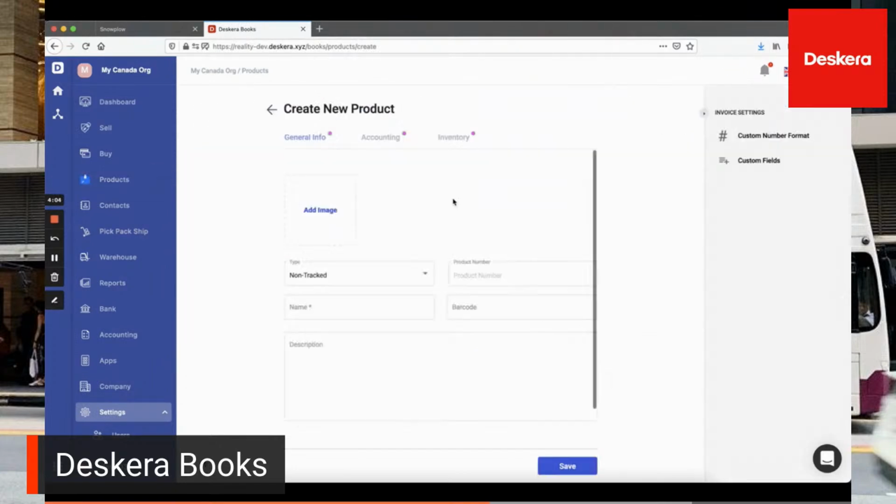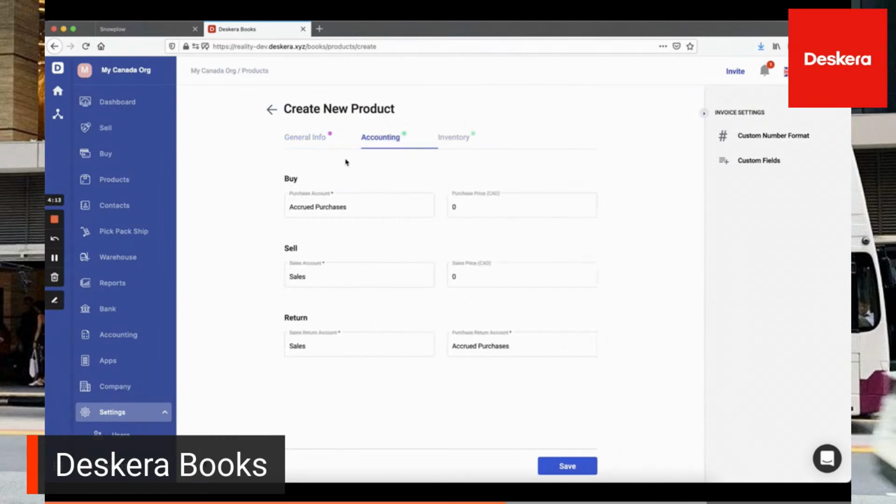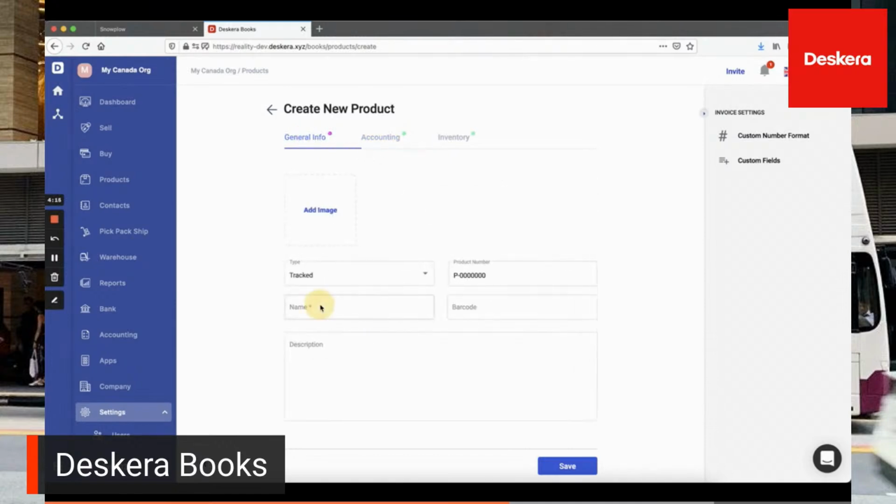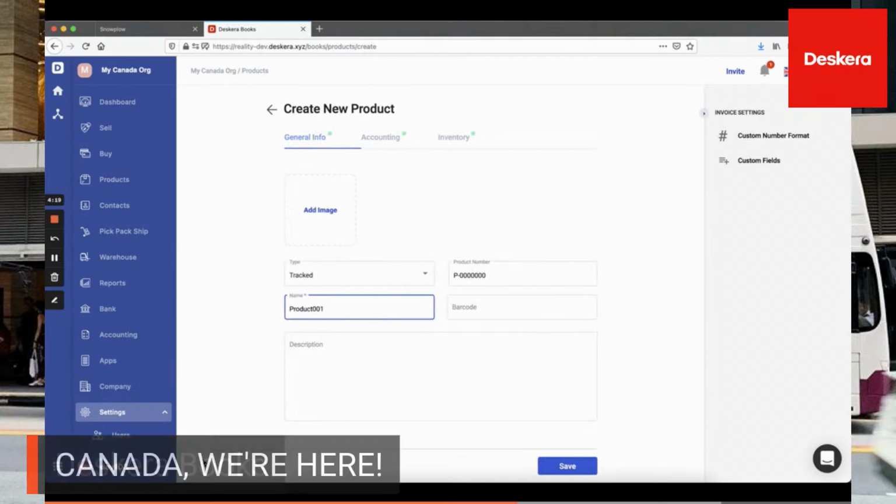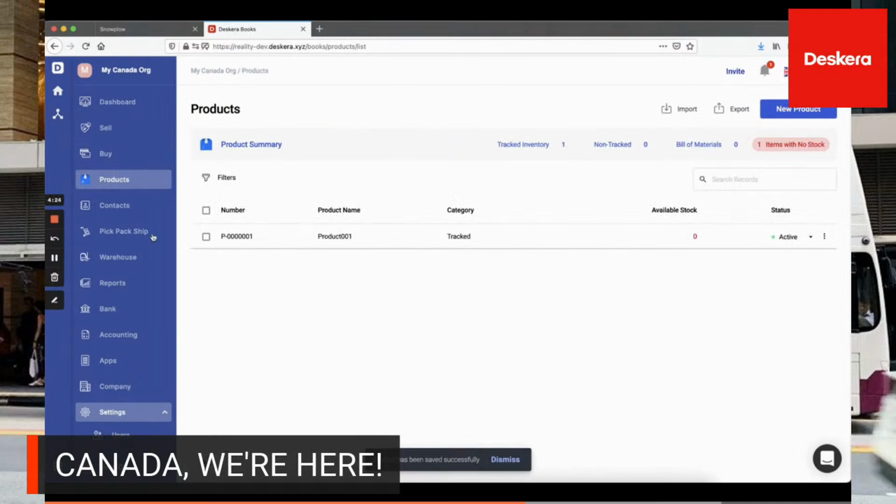Next, let's go to products. I don't believe there's any changes for products for statutory requirements here, but you can see here we have tracked and non-tracked. We have our accounting. It's auto-picked normally, just like our normal system, and you can put in the name here. For example, product. Yep. So now let's go to sell.